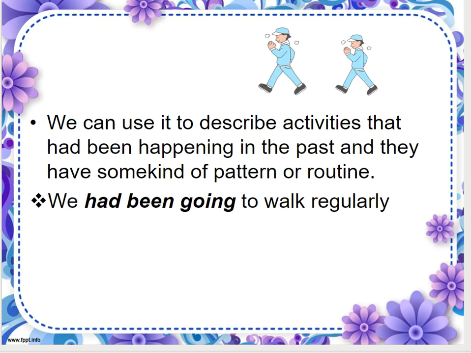And we can use it to describe activities that had been happening in the past and they had some kind of pattern or routine. For example, we had been going to walk regularly. So here past perfect continuous is had been going. Maybe people are telling you that because they want to tell you we had been going to walk regularly before lockdown, now we had to find a new option. So that is one way to describe some sort of regular pattern that had been going on in the past.